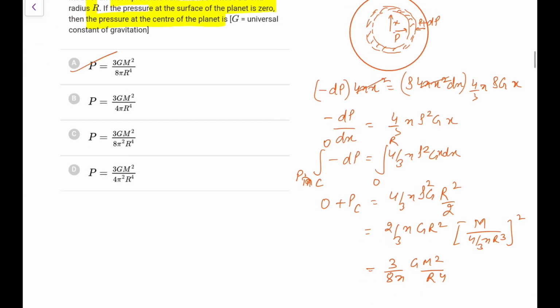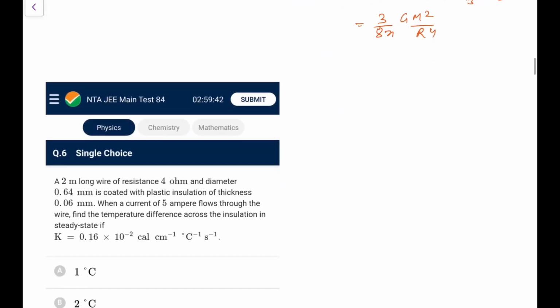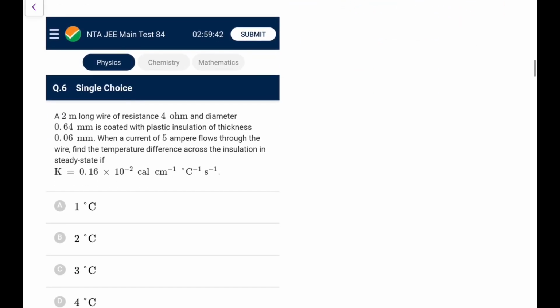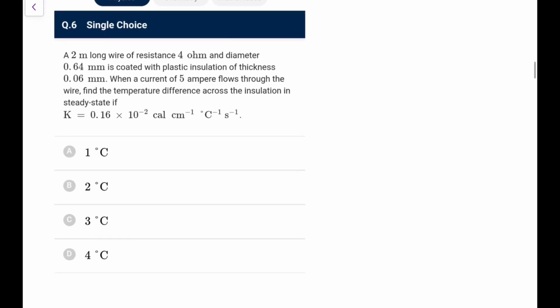So it's a very nice question, just doing it is not that easy, but this is a question asked in JEE Advanced, though it was asked in some other form there. Next, a 2 meter long wire of resistance 4 ohm and diameter 0.64 mm is coated with plastic insulation of some thickness. When a current of 5 amperes flows through the wire, find the temperature difference across the insulation in the steady state.